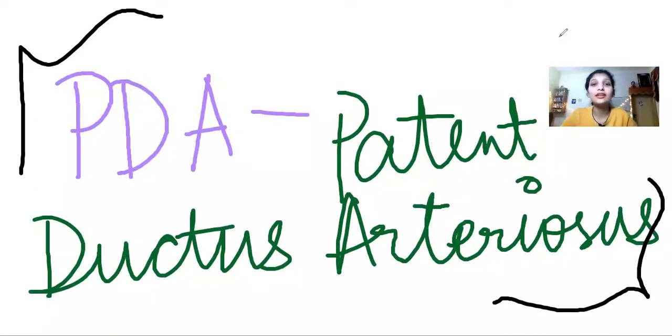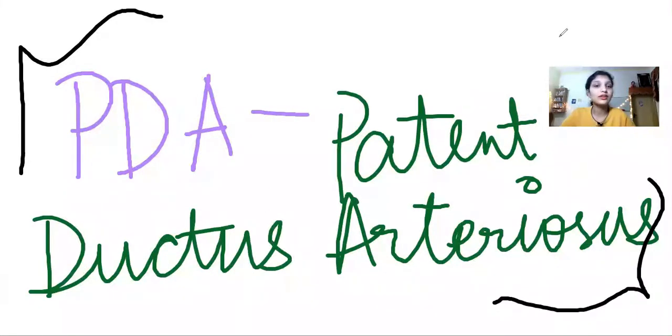So today I'll be starting with my first video of third year. I'll be covering general medicine as my first subject, and I'll start with the cardiovascular system, in which I'll talk about PDA, that is patent or persistent ductus arteriosus.